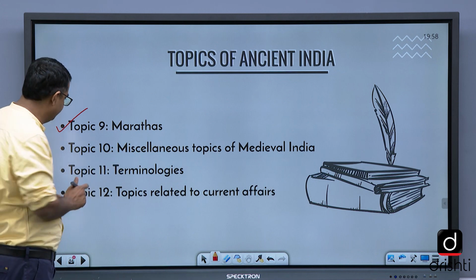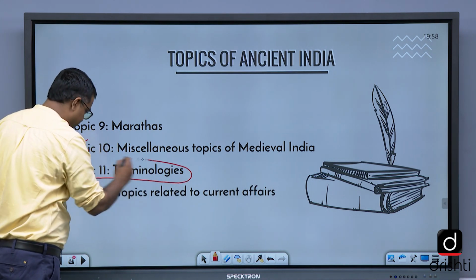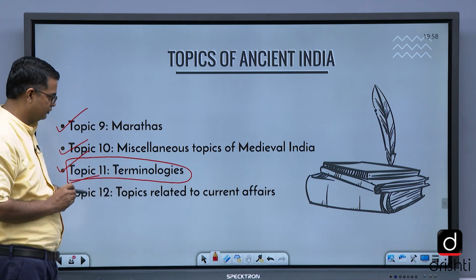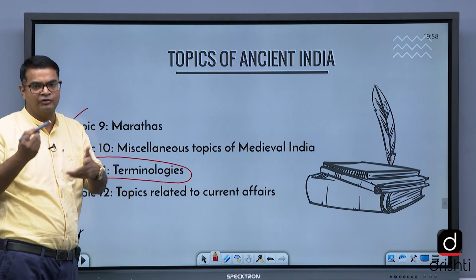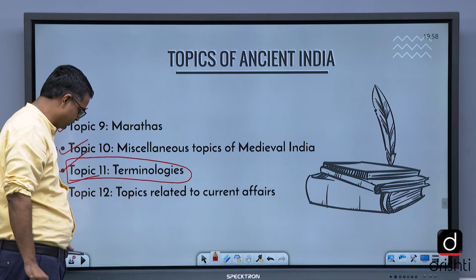Miscellaneous topics of medieval India, this is very important. Topics of terminologies, this is extremely important, very, very important. Topics related to current affairs, as I told you, whatever comes in the current affairs, you just keep an eye on it, keep noting down.